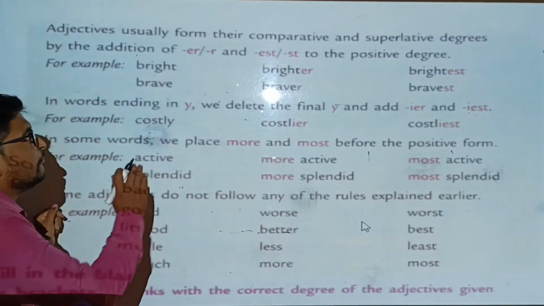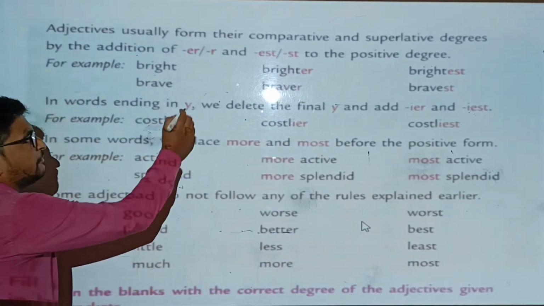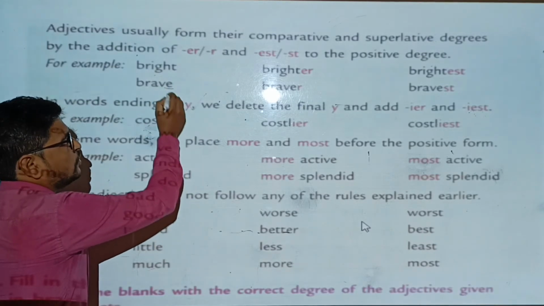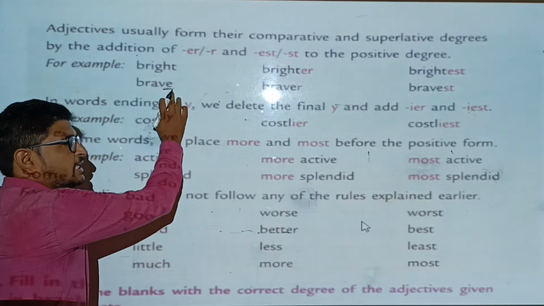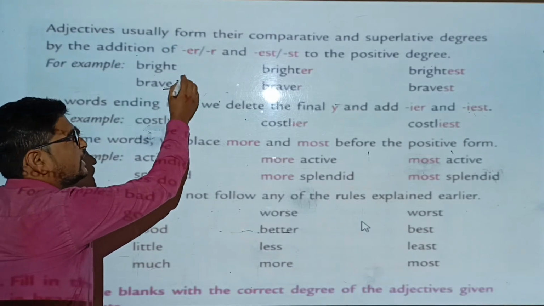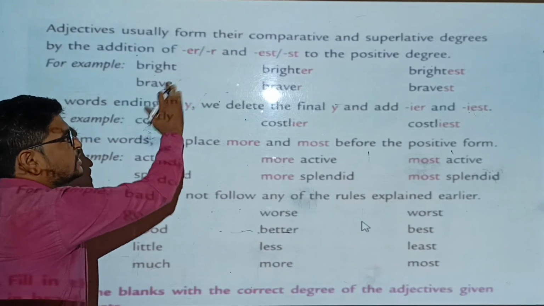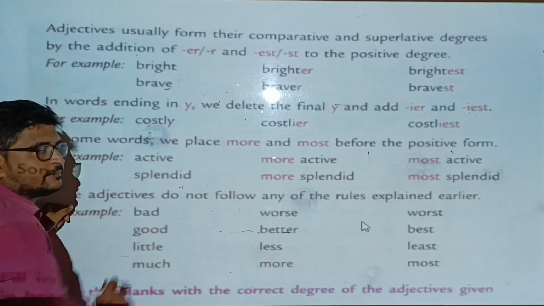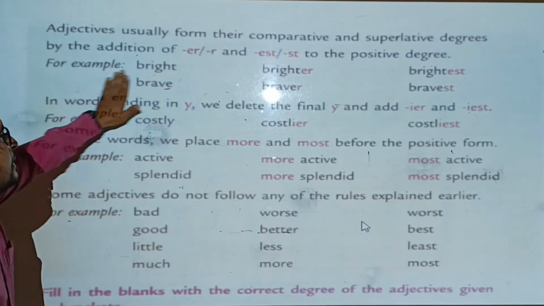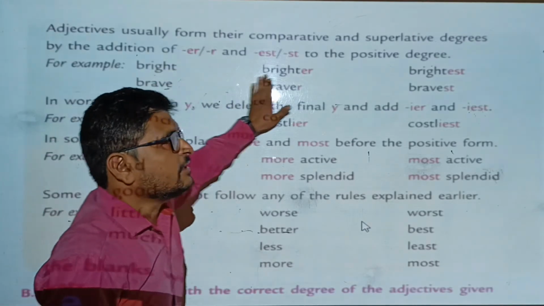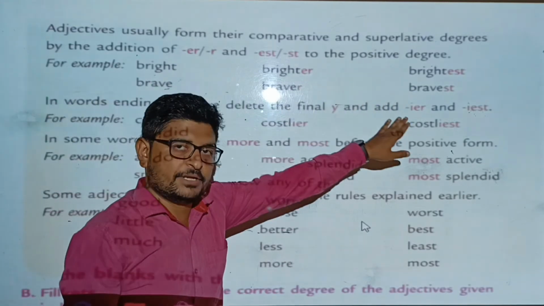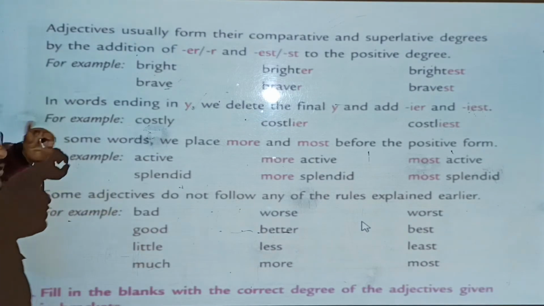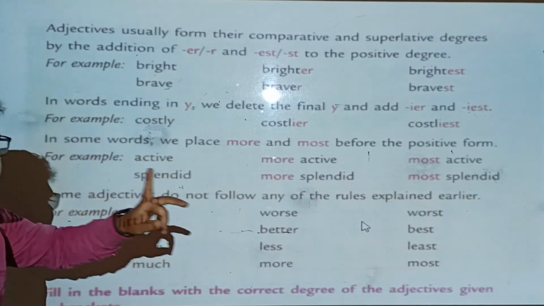If the adjective already has e, the last letter is e, so we have to add only r. Okay, if there is no e, then we have to add er. So for example, bright, brighter, brightest. Okay, brave, braver, bravest. Okay, first rule is add er or est.